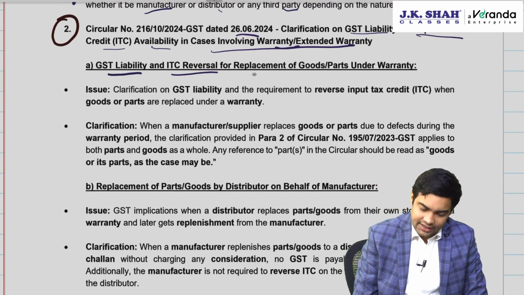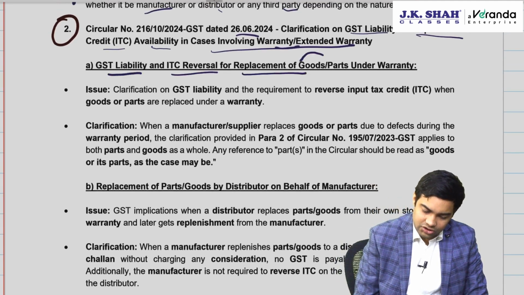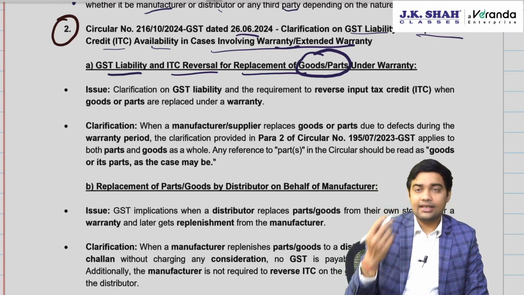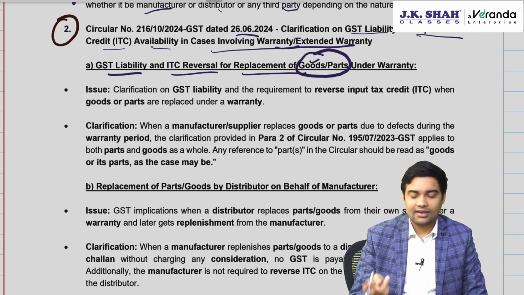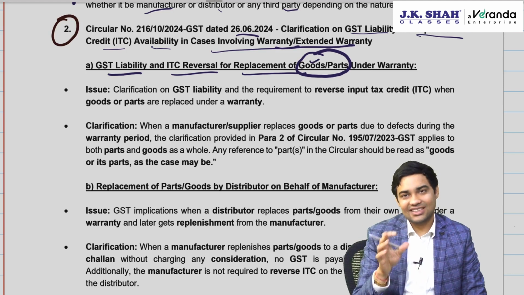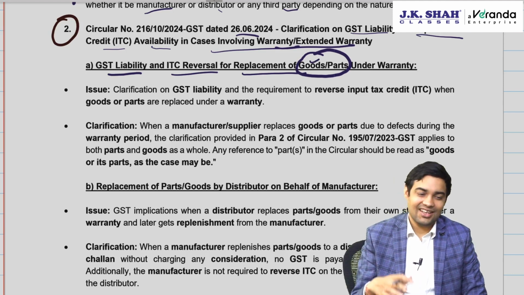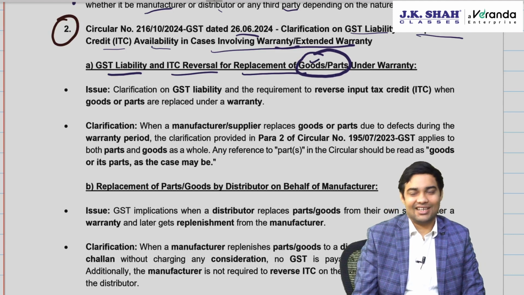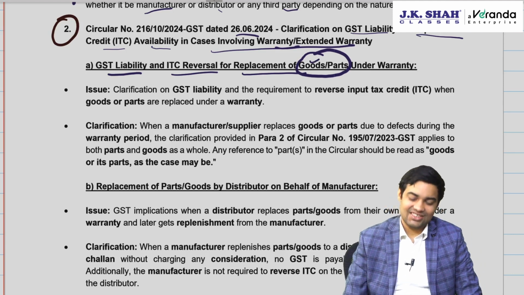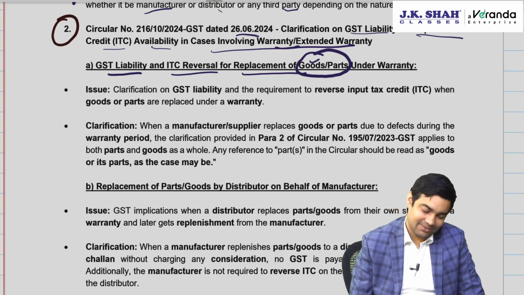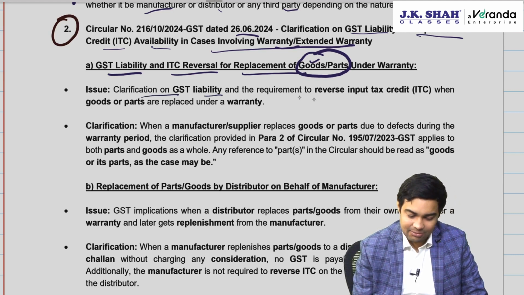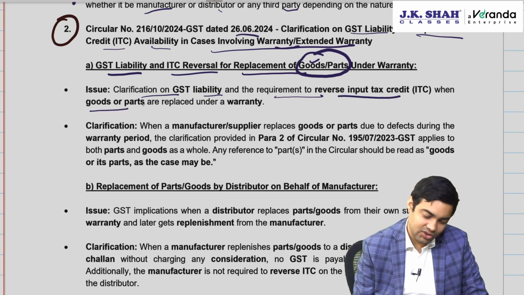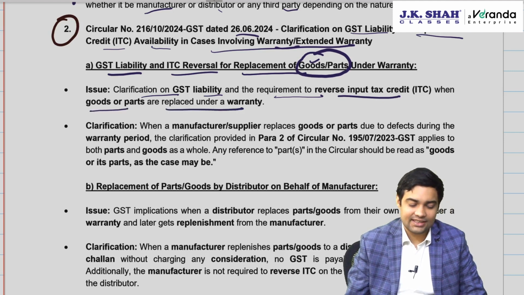GST liability and ITC reversal for replacement of goods or parts. See, earlier it said only parts. Now CBIC has clarified that wherever parts is mentioned, it includes goods also. Not necessarily a part, it could be any goods which is being replaced as part of warranty. Clarification on GST liability and requirement to reverse input tax credit when goods or parts are replaced under warranty.